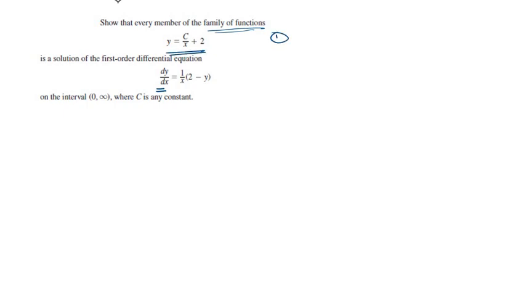Okay, so we know y is equal to c over x plus 2. So what would dy over dx be? That's differentiating y. So we differentiate this side also. We can keep c as it is, d over dx of this, and we know differentiation of a constant is 0, so we make that 0.